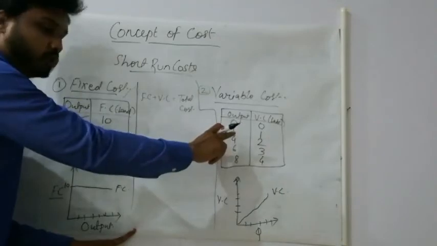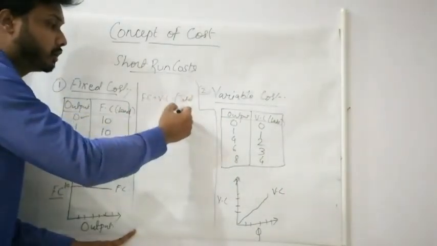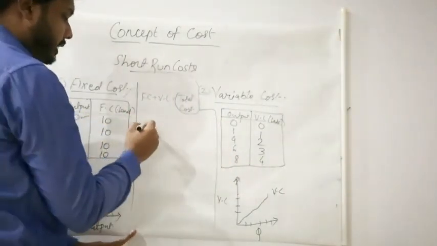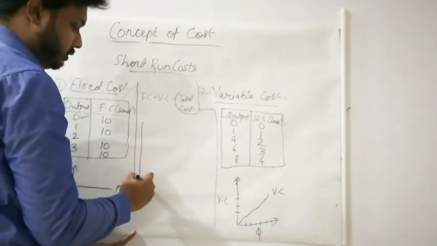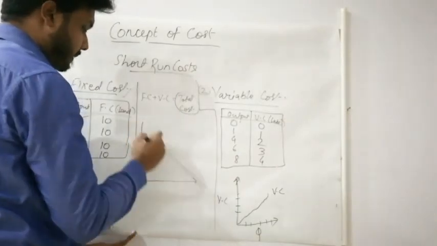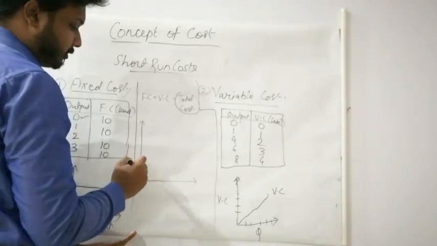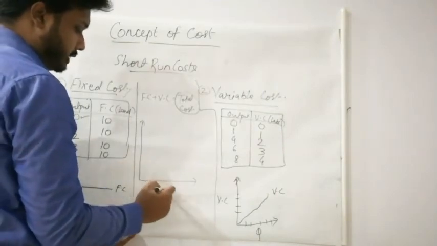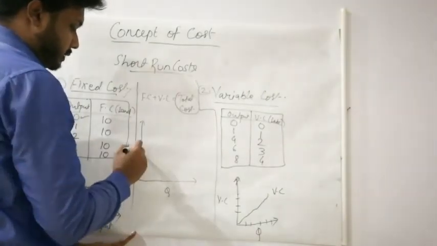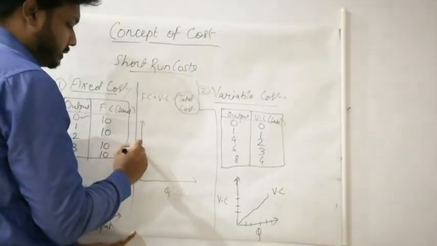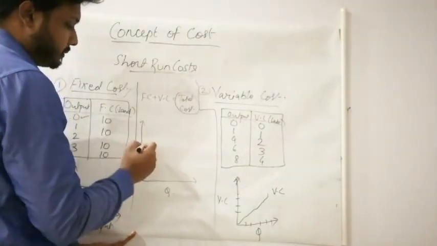When we add both, we will get our total cost, okay? For making the diagram of total cost, how it will be made, look here. See, nothing you have to do, just firstly make, this will be your output, okay? This is fixed cost and variable cost, clear?